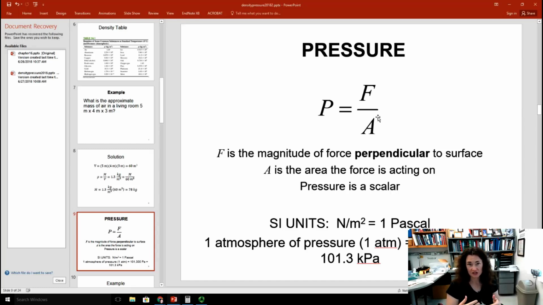Now, you might think in terms of other units of pressure more easily than pascals. For example, we're used to thinking of the number of atmospheres of pressure that we experience. So 1 atmosphere of pressure is the pressure that everyone experiences at sea level. And 1 atmosphere of pressure is 101,300 pascals, or 101.3 kilopascals.